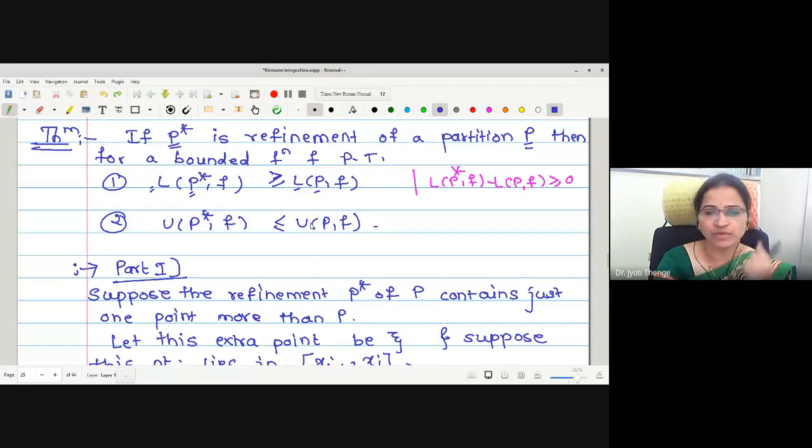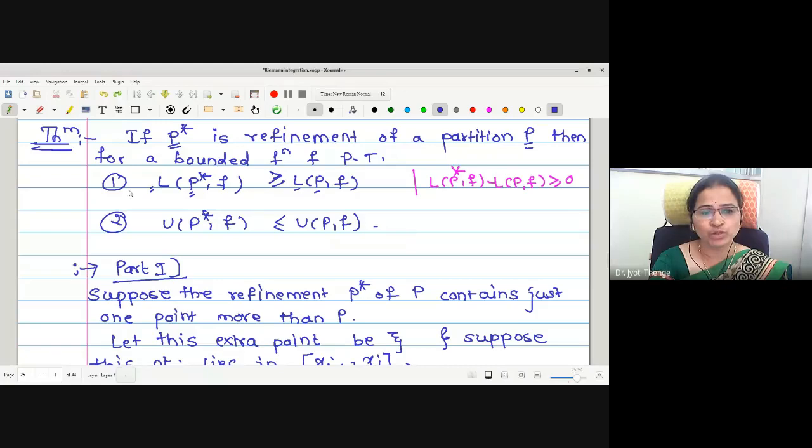With the help of adding some extra points in the given partition, we have seen that whenever we increase the number of points so that it becomes a refinement of the given partition, the lower sum increases. Similarly, whenever we increase the number of points in the given partition, that is, with respect to refinement, the upper sum always decreases. That is, both the sums try to come towards the actual area bounded by the curve.